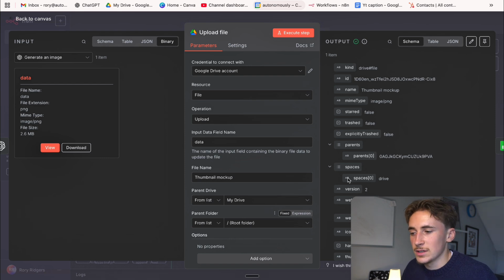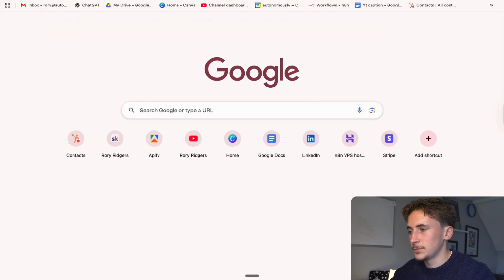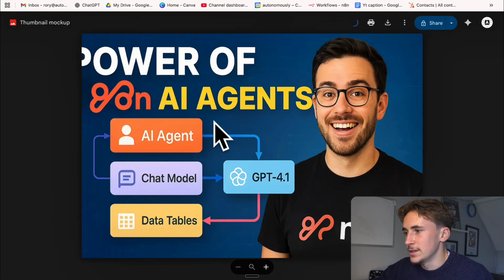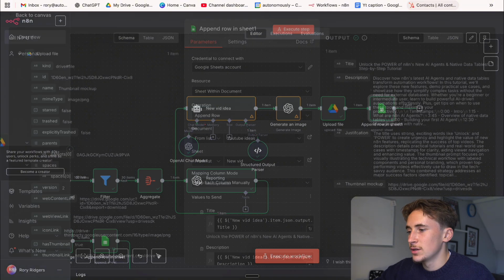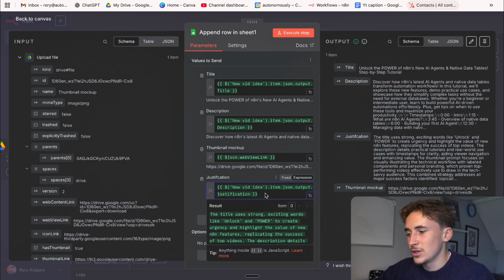All it's going to do is give us a web view link. So this link here, we can open this up, and then we'll be able to actually see the image that's been generated. So then we add all of that information into the Google Sheet with the title, the description, the thumbnail mockup, and then the justification.